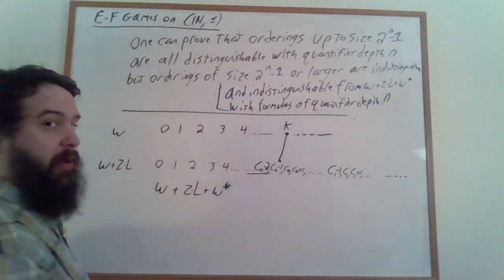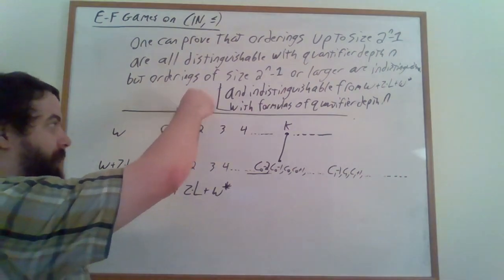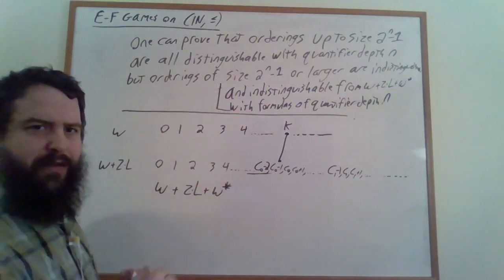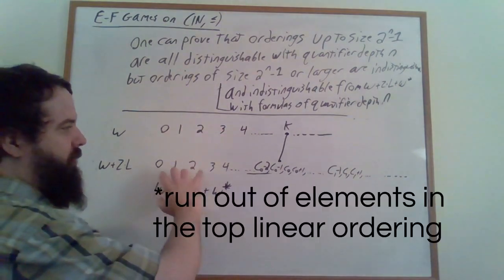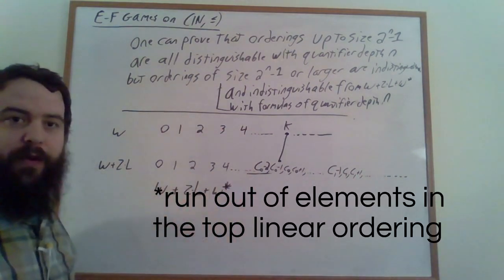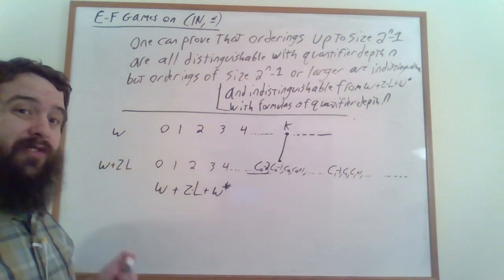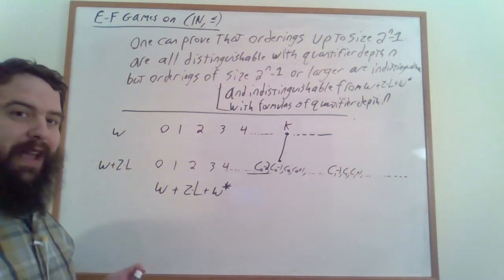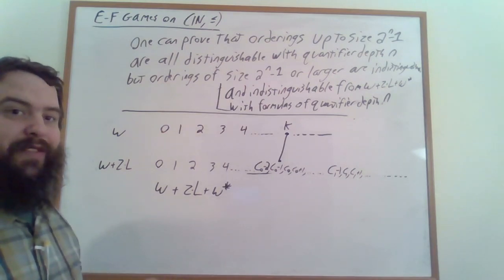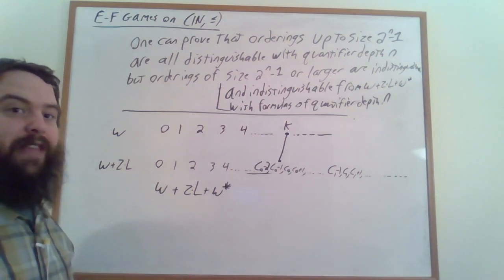And so Spoiler can just go through and one by one pick these elements, or maybe do something a little bit more efficient, and Duplicator is eventually going to run out of things to match them to. So Duplicator is eventually doomed, but the important part is that Duplicator only has to last n turns, and Duplicator knows how many turns that is.